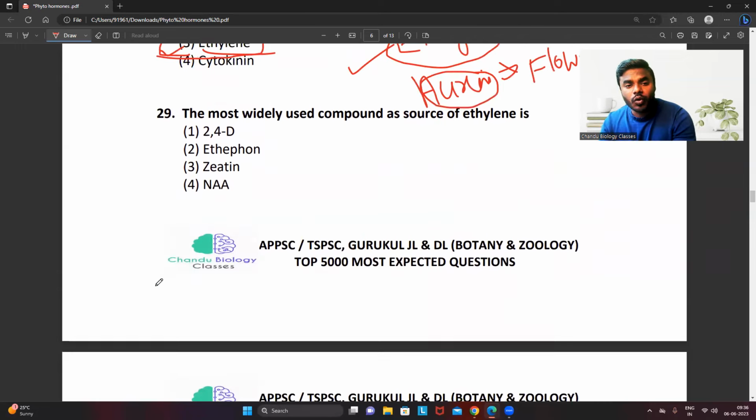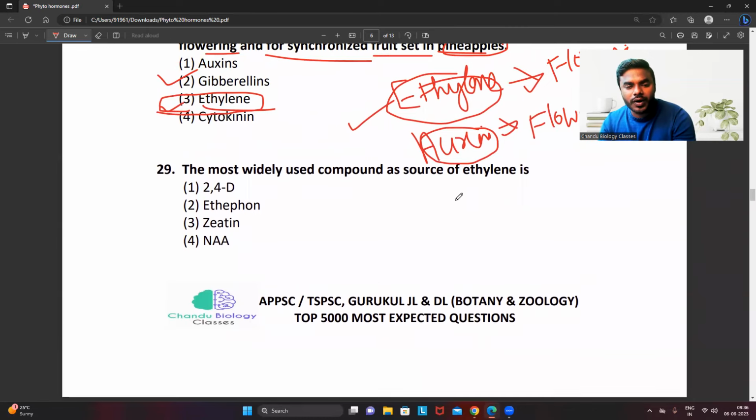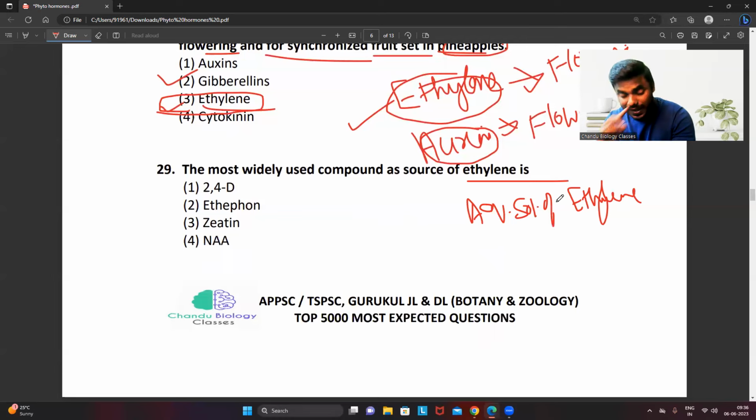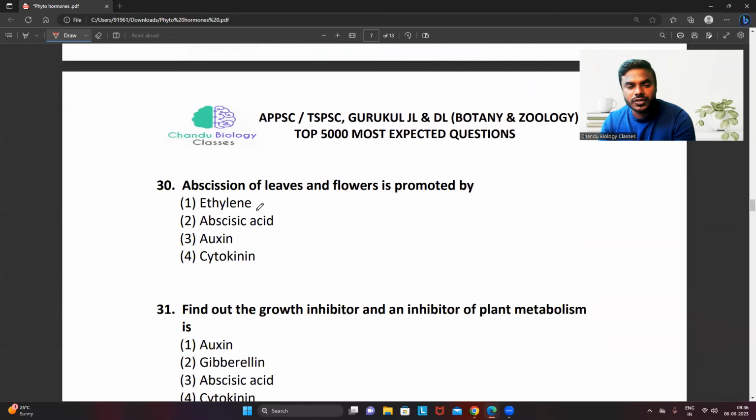Next, the most widely used compound as a source of ethylene. Just now I told you, right? Aqueous solution of ethylene, which is involved in artificial ripening. What is that? Ethephon. This is auxin. This is cytokinin. This is also auxin. So which is used, friends? Obviously, ethylene can be used.